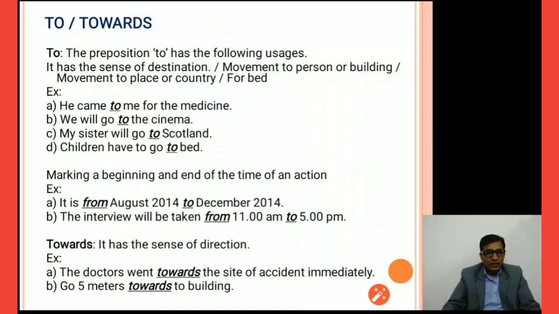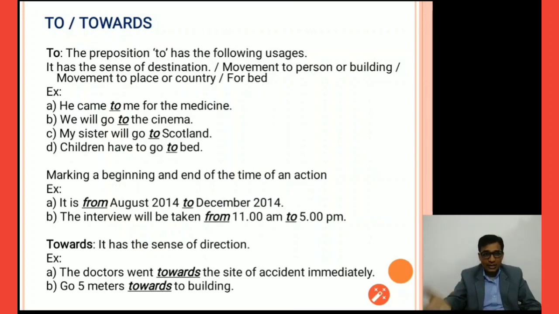To and towards. The preposition to has the following usage. It has the sense of destination, movement to a person or building, movement to a place or country. It indicates direction. To can be used to show the direction in the sentence. He came to me for the medicine. To means the direction, in that direction.